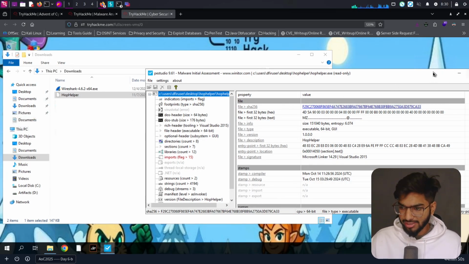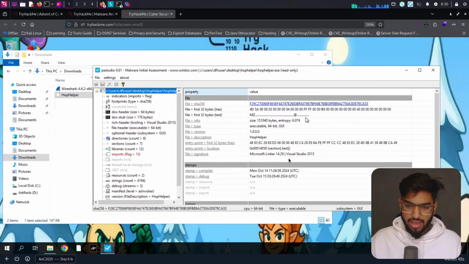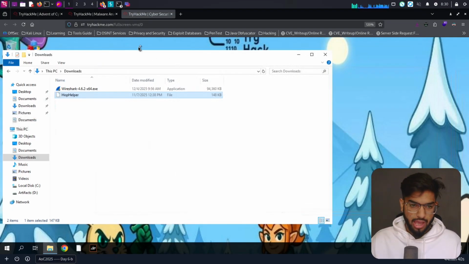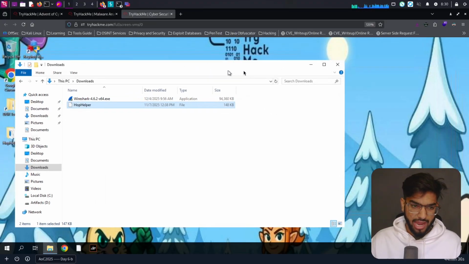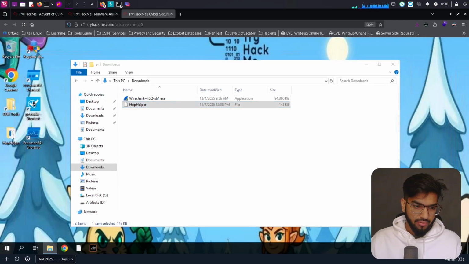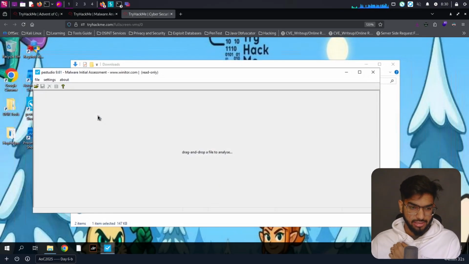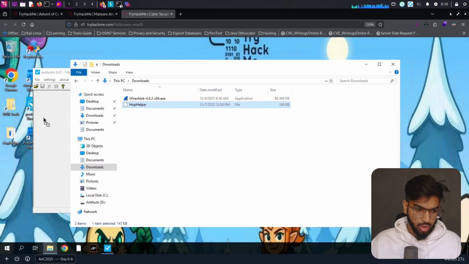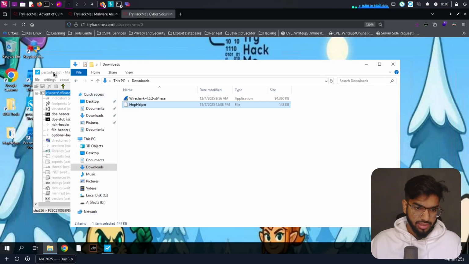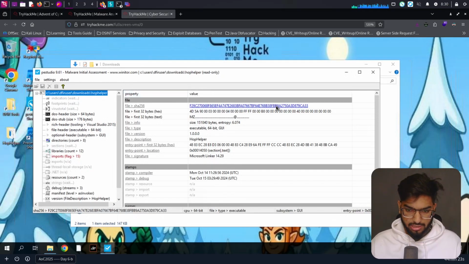Now, even if we have removed the extension, we can always identify the type of malware from here. So let's exit this PeStudio and analyze this one without the extension. We get the same information that we would get if we had the extension there. So let's drag it from here and drop it there, and we still see the same information.